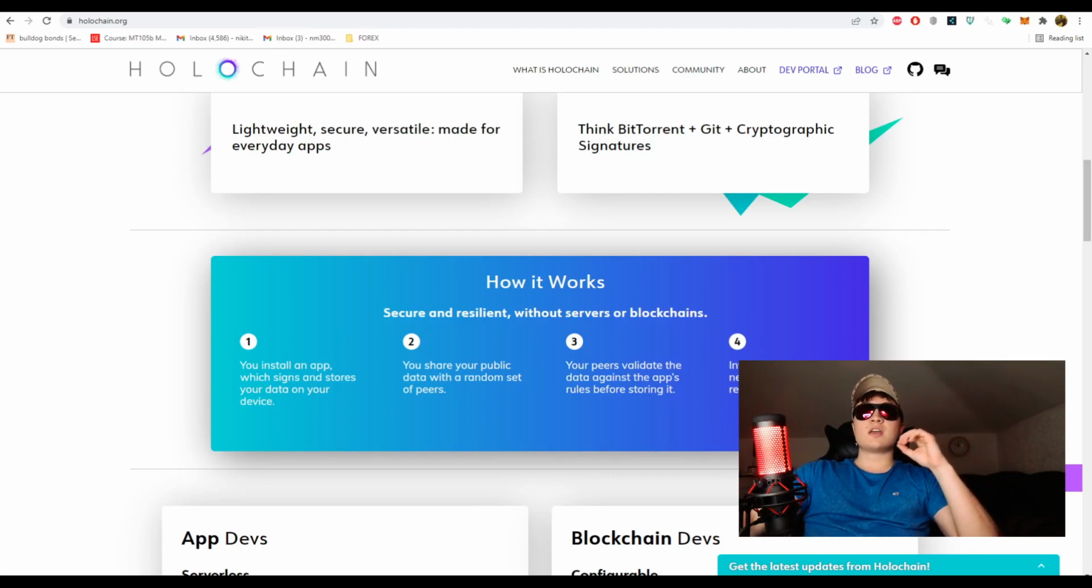So if anything on anybody's application is wrong, or somebody is trying to tamper with data, it's very simple. The whole network will know about it and it will be shut down. Security is a main part of Holochain.